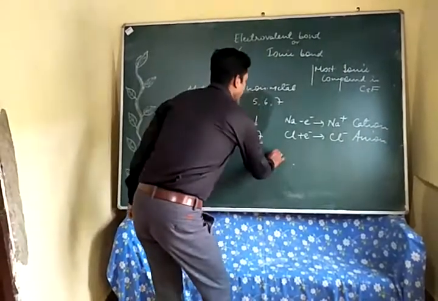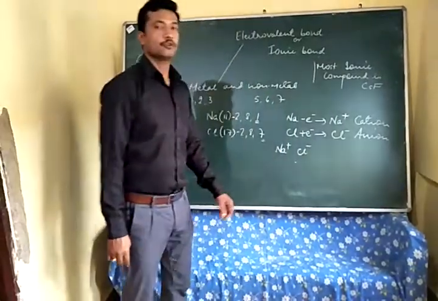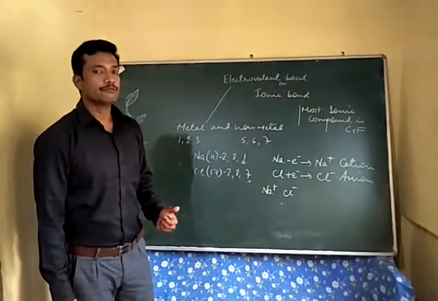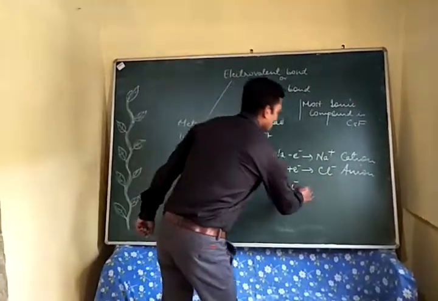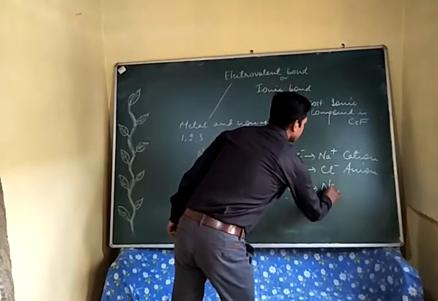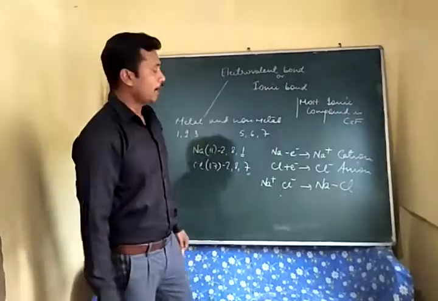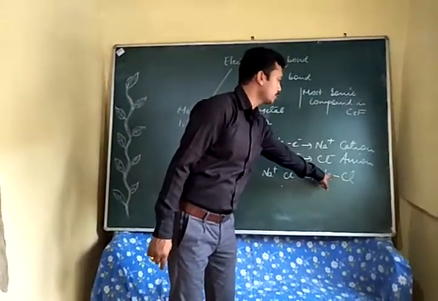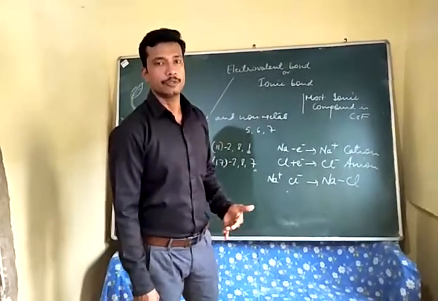Now this positive ion, that is Na plus, and the chloride ion will experience a force of attraction between the two. As a result, a bond will be formed between sodium and chlorine atom, and since it is between metal and non-metal, this bond is called electrovalent bond or ionic bond.